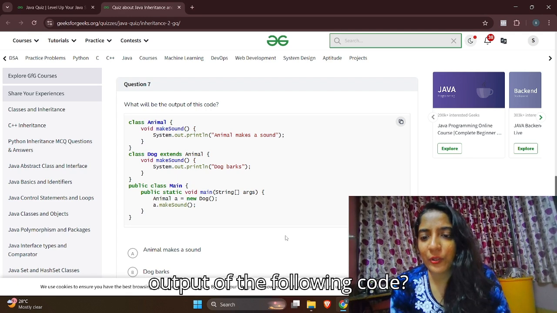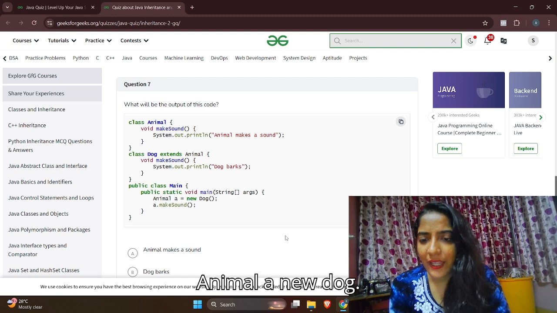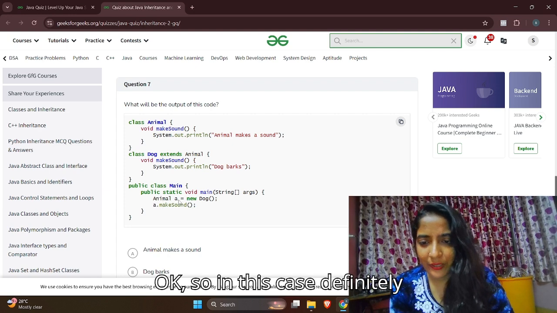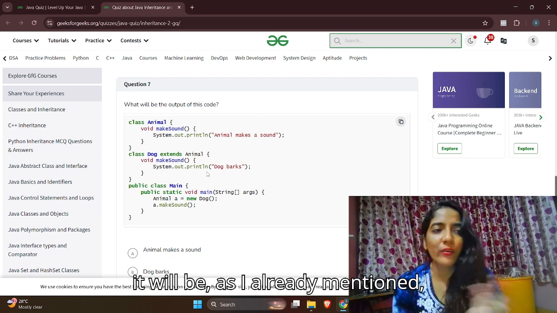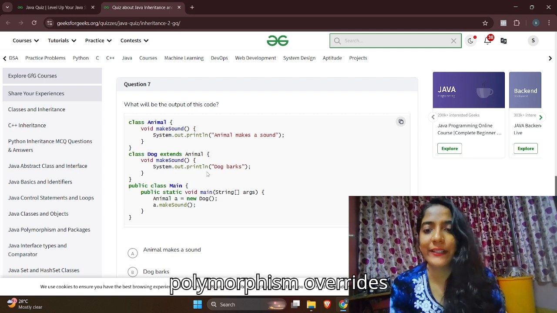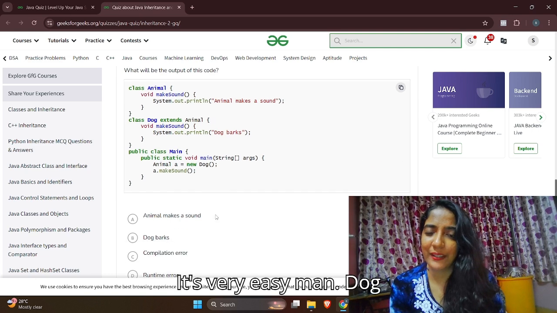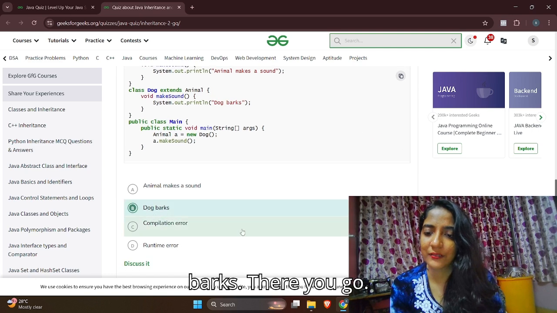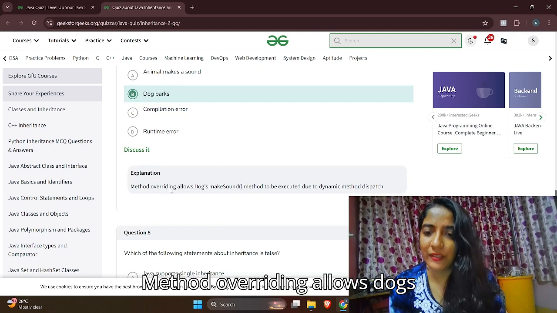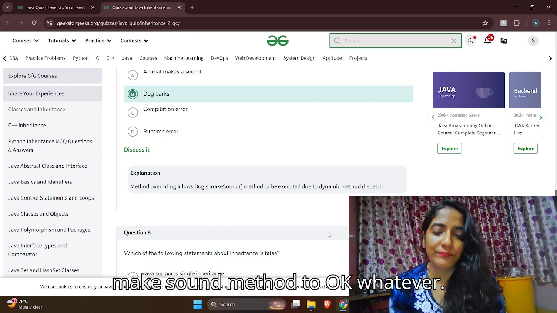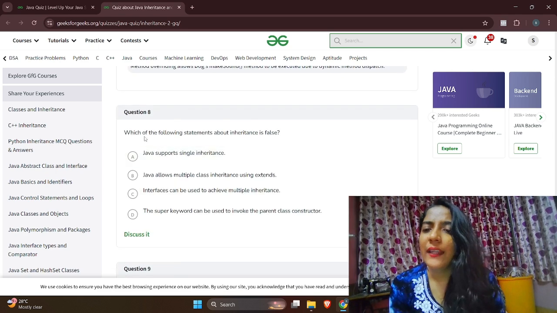What will be the output of the following code? Animal a = new Dog. Okay, a makes sound. Okay, so in this case, definitely it will be, as I already mentioned, polymorphism overrides. It's very easy, man. Dog barks. There you go. Method overriding allows dogs to make sound. Okay, whatever. Next question.